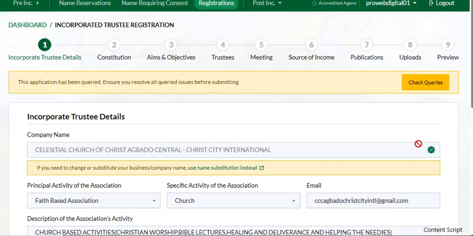As you can see, this name substitution was able to occur because the application was actually queried, and it is showing right here clearly that this application has been queried. Ensure you resolved all query issues before submitting. If you need to change or substitute your business or company name, use name substitution instead.